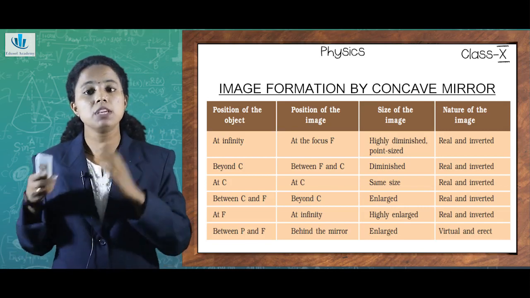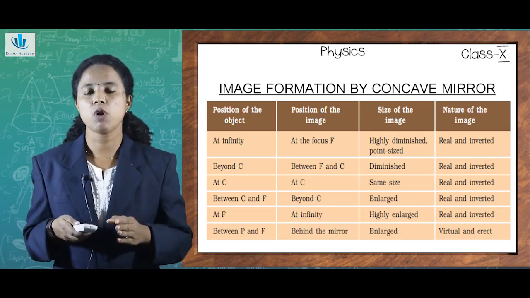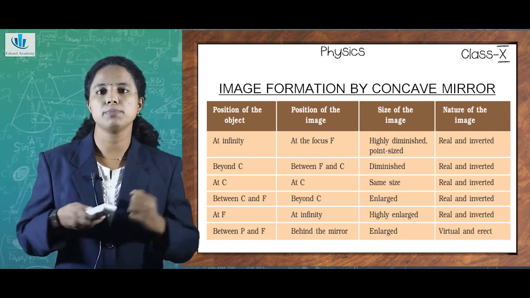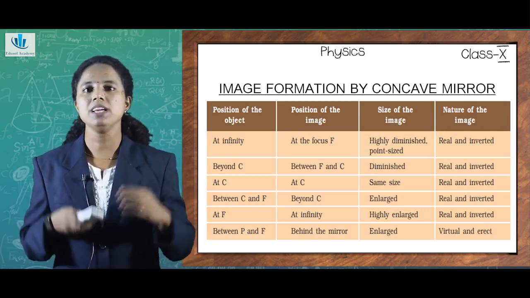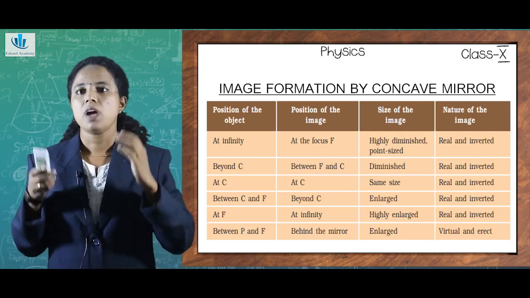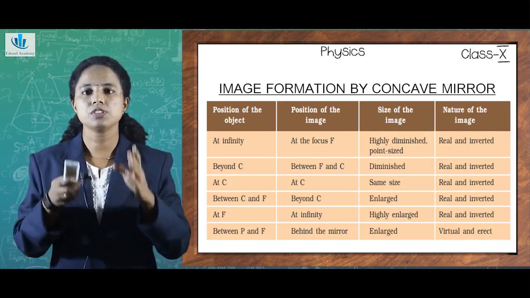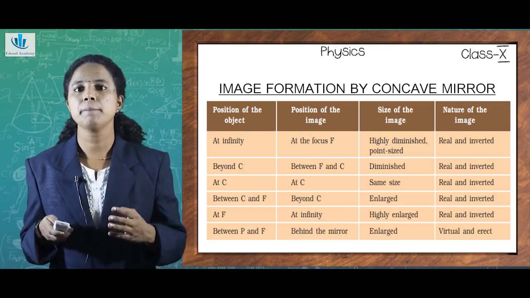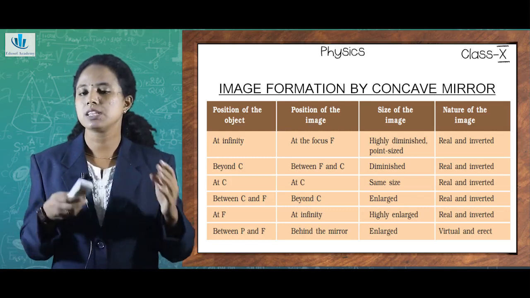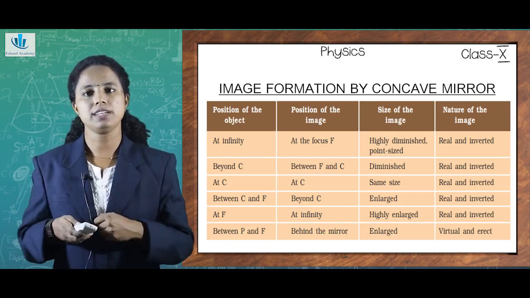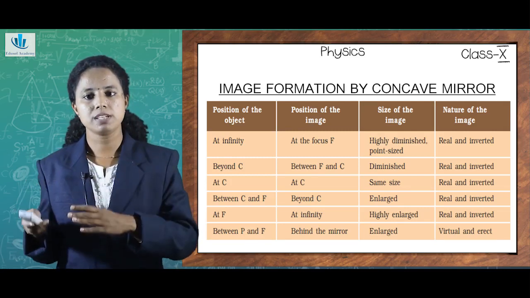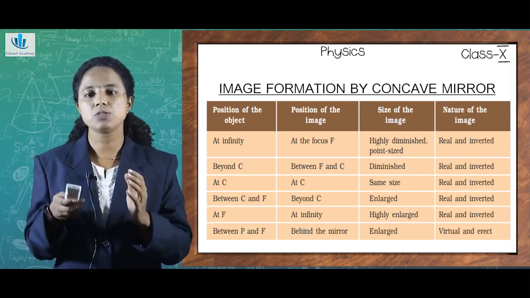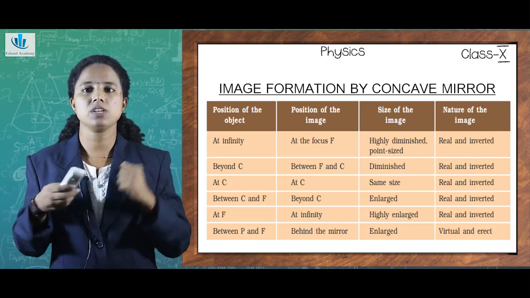If the object is beyond C, then the image will be formed between F and C. How will be the size of the image? It will also be diminished, and the nature of the image will be real and inverted. When the object is at C, the position of the image will also be at C. What will be the size of the image? It would be the same size. And what is the nature of the image? It will be real and inverted itself. When the object is between C and F, the position of the image will be beyond C, and the image will be enlarged, real and inverted.